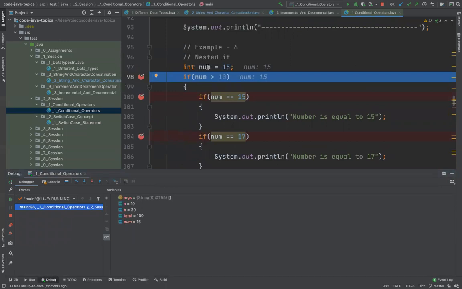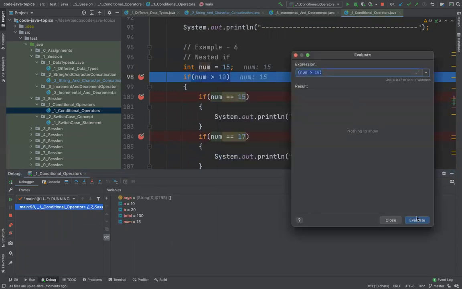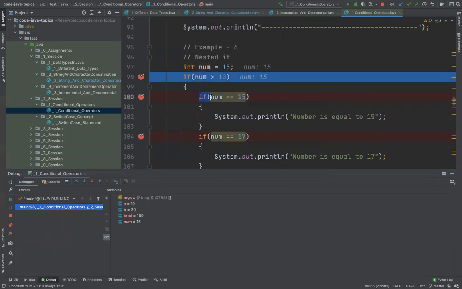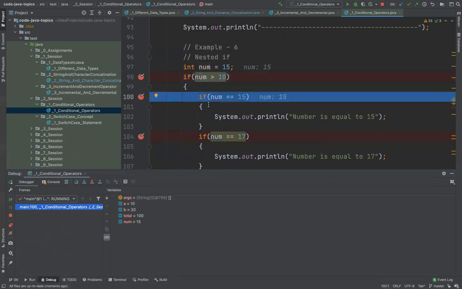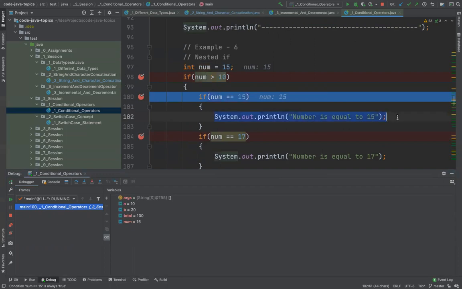It has now stopped here. So what is the value of number? It is 15. If I go and check this expression, it gives me true. That means it will go inside. Once it goes inside, it will again halt here. So it has gone inside. I again check, is it true? So I'll click on evaluate expression. Is it true? Yes, it's true. That means it will go inside, right? And the system will print 15.